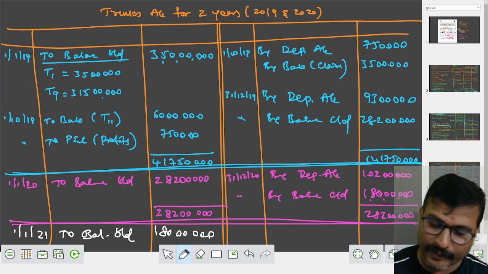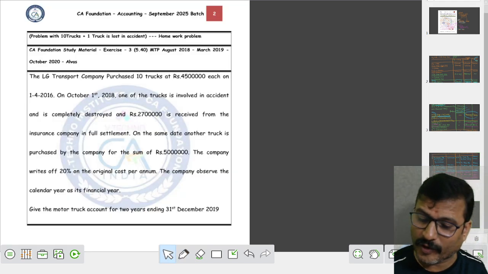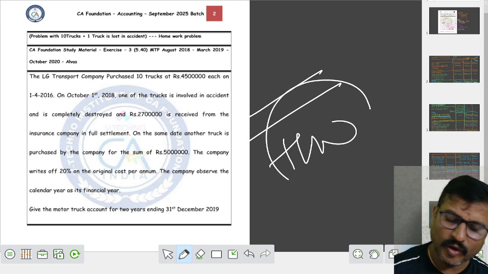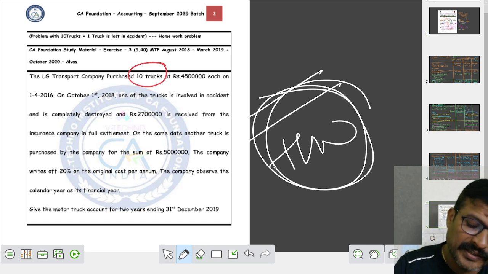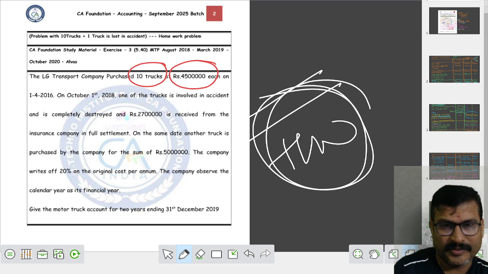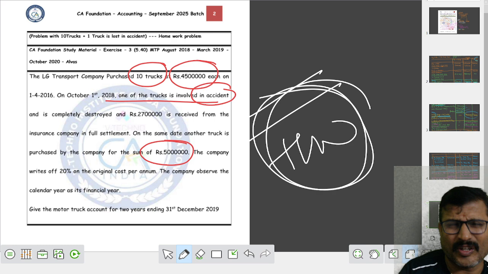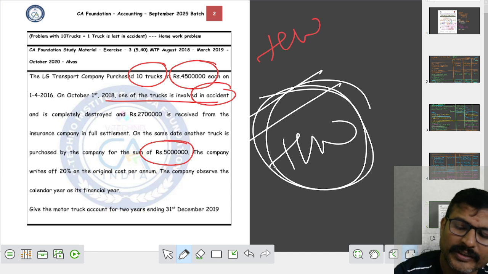Okay, one minute. What happened, you know? I put one more problem for your homework. Similar problem, you take this problem for homework. Same, see here, how many trucks are there? 10 trucks are there, 45 lakhs each. Just a gap of 5 lakh rupees, and 11th truck is purchased. One truck is involved in accident. Same concept is covered. You take this problem for homework.